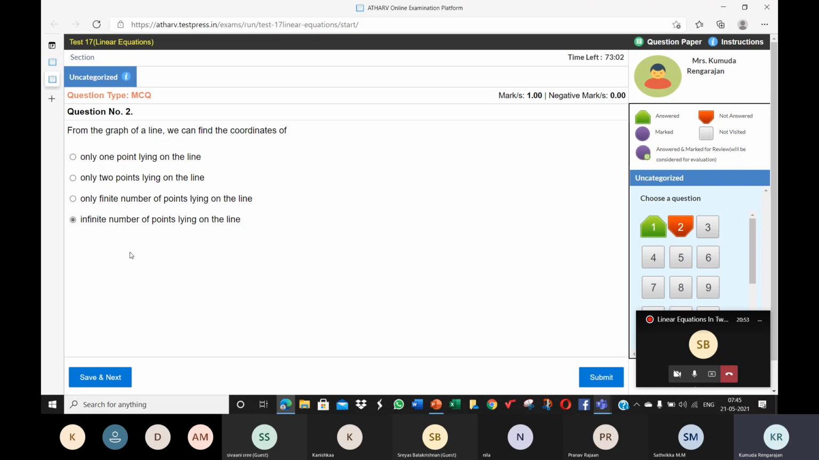So from the graph of a line, we can find the coordinates of an infinite number of points, that is the x coordinate and the y coordinate. You can find the address of many points on the line because the line is on the Cartesian plane. From the graph, you can read the value of the x coordinate and the y coordinate, and hence find the address of the infinitely many points lying on the line.